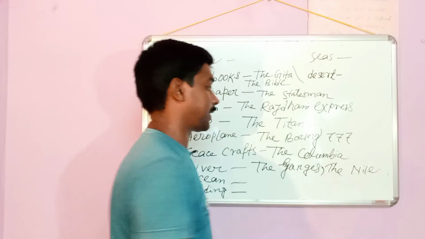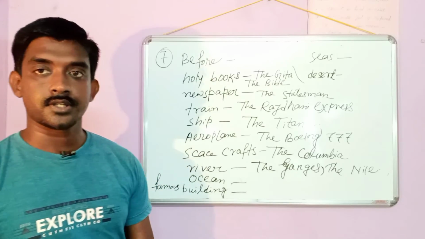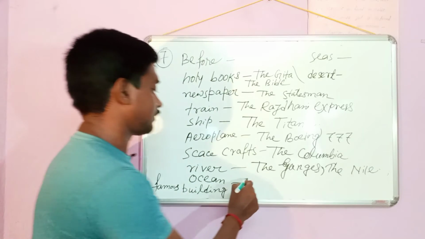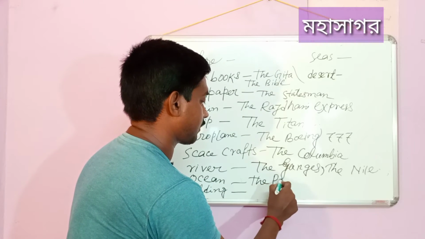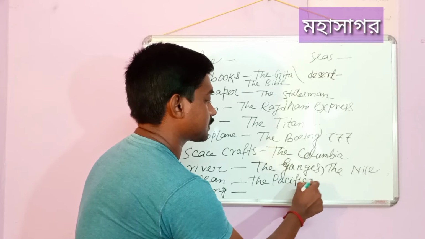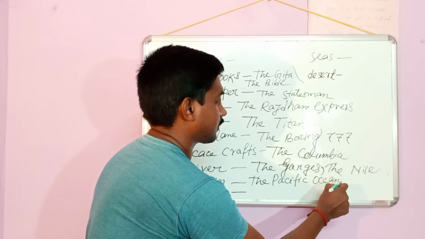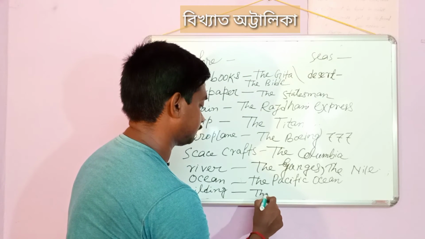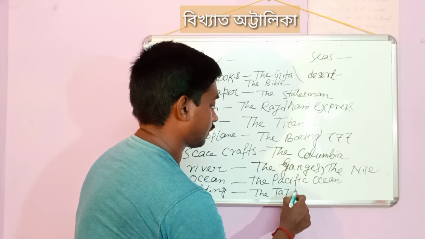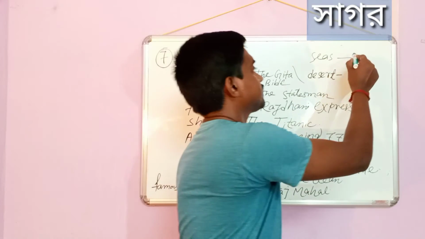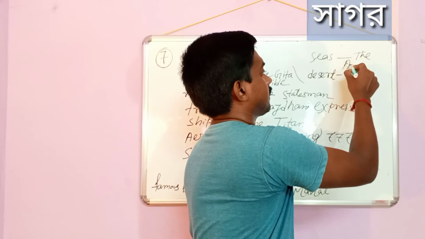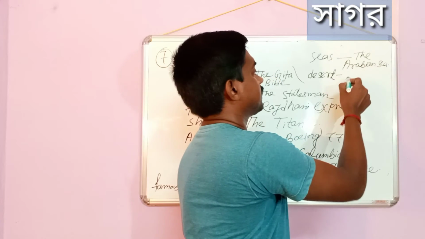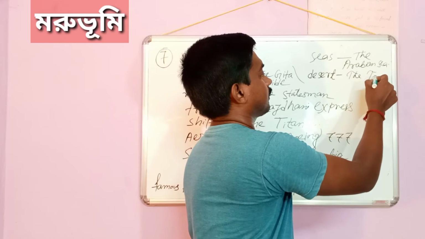The Nile is a famous river of Africa. The Ganges is India's holiest river and biggest river also. Oceans, the Pacific Ocean. Famous buildings, like the Taj Mahal. Seas, the Arabian Sea. Deserts, like the Thar.